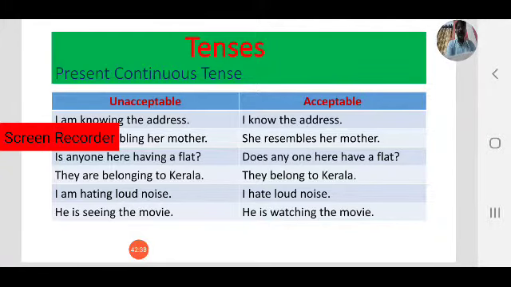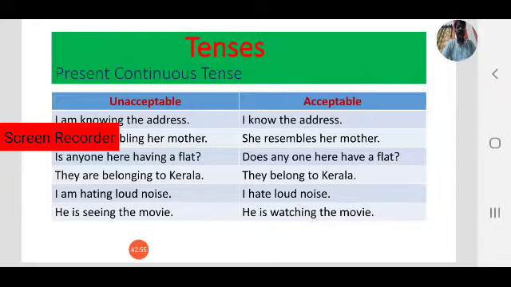Next one. "I am hating loud noise." Here, that is also not acceptable. "I am hating loud noise." To make it acceptable, I hate loud noise. No problem. I hate loud noise.